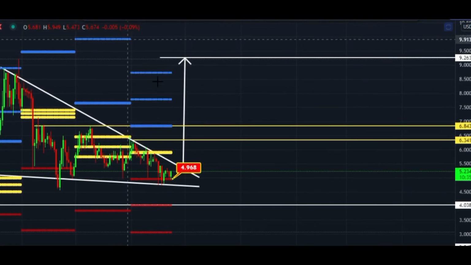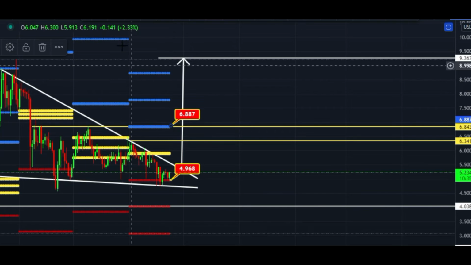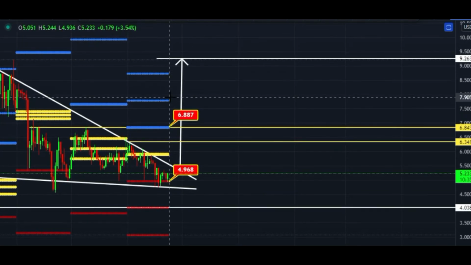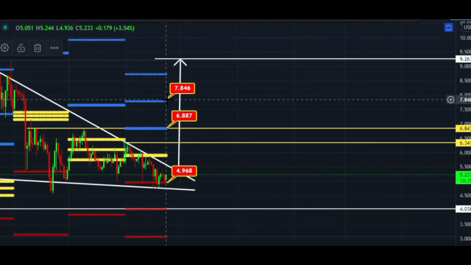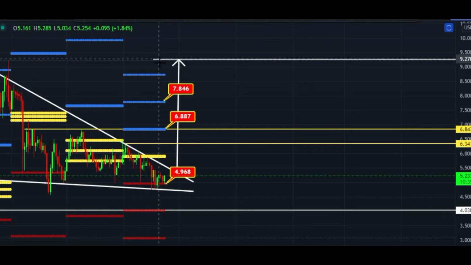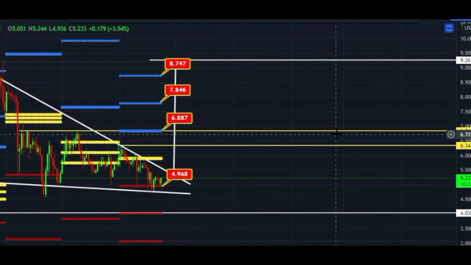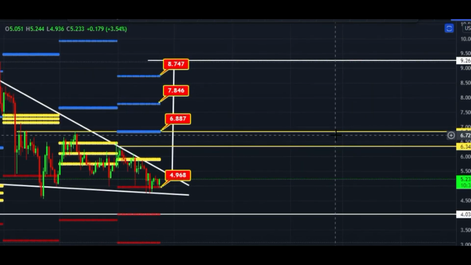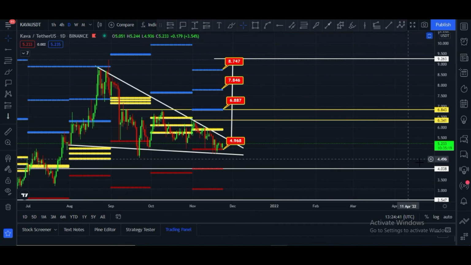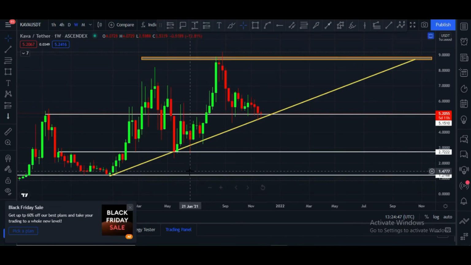After that, these are monthly targets for Kava. First monthly target 6.88, second monthly target is 7.84, and the third monthly target for Kava is $8.74. These are the targets. Note down these targets. And let me show you the chart of Kava in the weekly time frame.